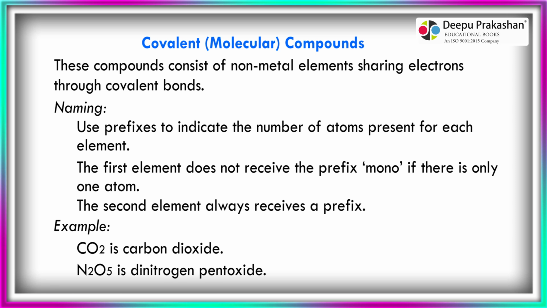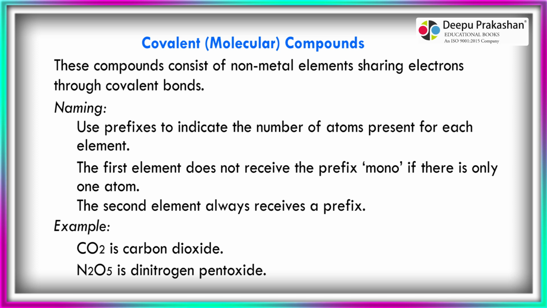Naming. Use prefixes to indicate the number of atoms present for each element. The first element does not receive the prefix mono if there is only one atom. The second element always receives a prefix. Example. CO2 is carbon dioxide.